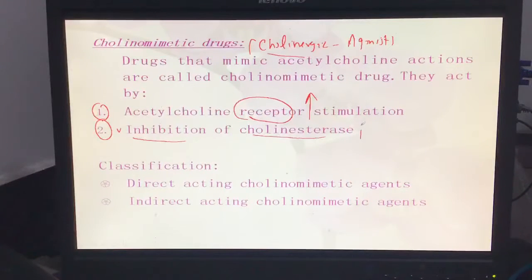What is cholinesterase? It is an enzyme present in the synaptic space. What is the normal function of this enzyme? It helps in the breakdown of acetylcholine. If you block this enzyme, you help acetylcholine stay for a long duration, so acetylcholine is increased in the synaptic space.